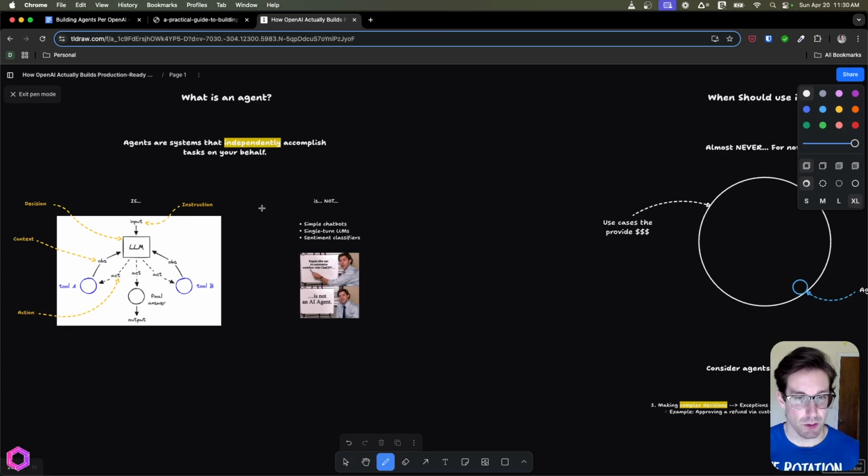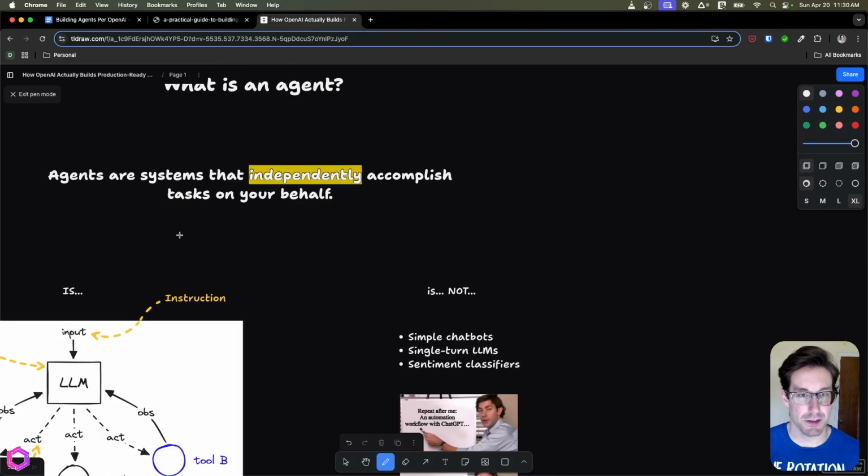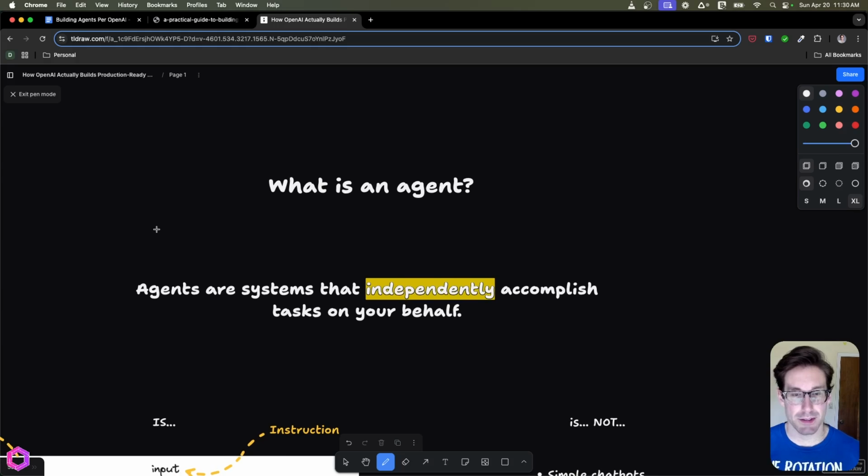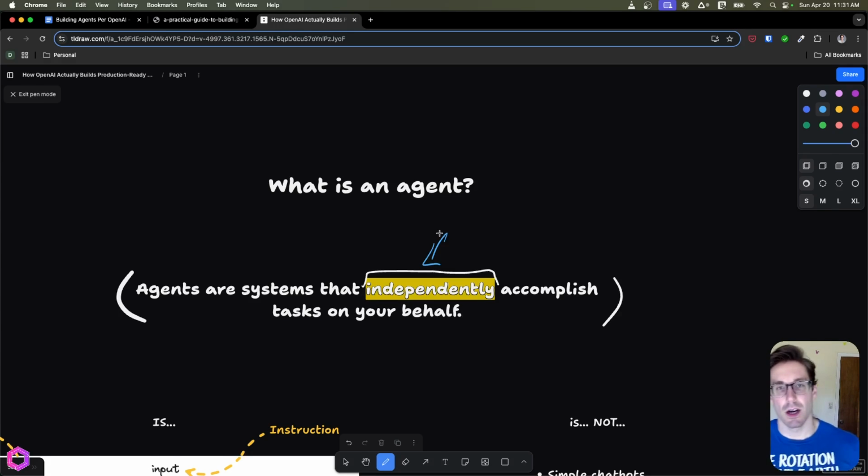First and foremost, the question we need to ask ourselves is, what is an agent? This is a common question a lot of people ask, and it has a million different definitions. You ask one person and they're all going to give different answers. There is a common agreement that a real agent is one that thinks independently and makes its own decisions. This is key. I'll also talk you through what agents are not, because I think that anti-definition is almost as important as the definition. Like I stated, it has to be something that makes a decision independently from the user, and also from its logical flow. That's the main point, and this definition is actually from OpenAI's guide.